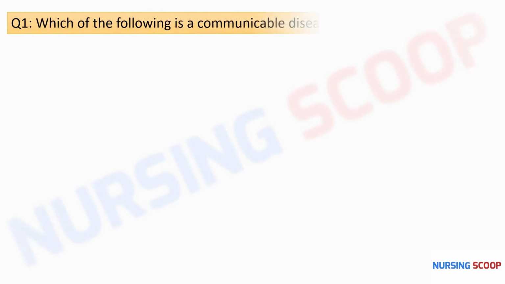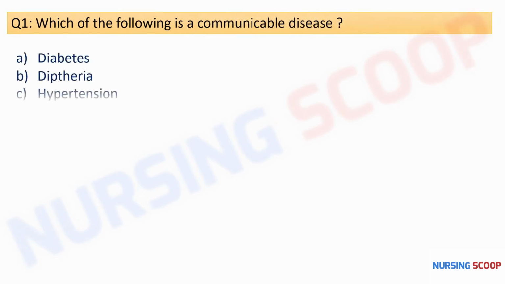So our first question is, which of the following is a communicable disease? And here are the options: diabetes, diphtheria, hypertension and kwashiorkor. So here the correct option is option B, that is diphtheria. Diphtheria is a very contagious disease caused by the bacteria Corynebacterium diphtheriae, and the signs and symptoms of diphtheria are very similar to the common cold. So the correct option is option B.